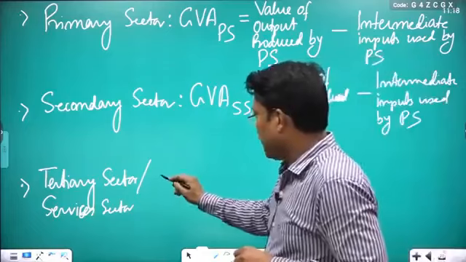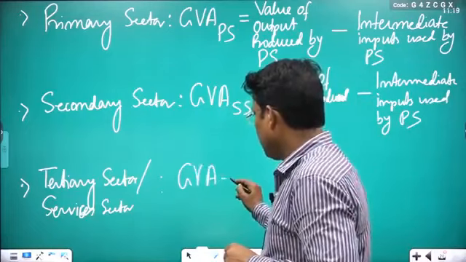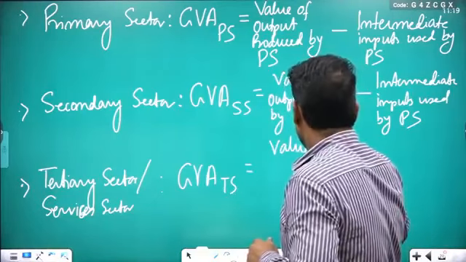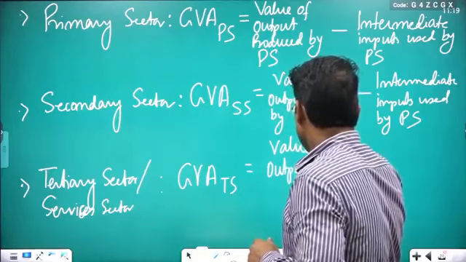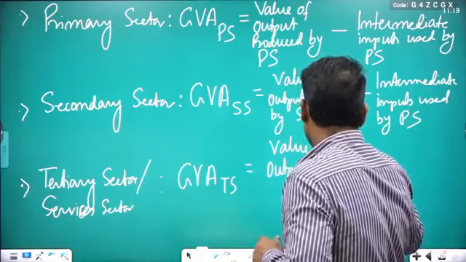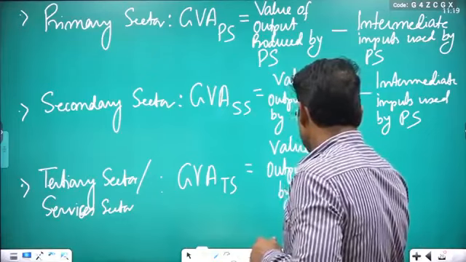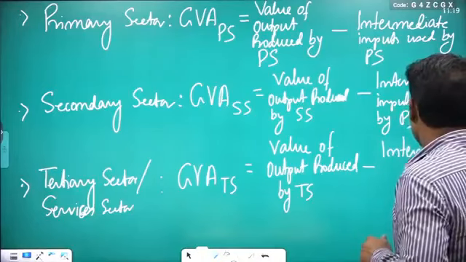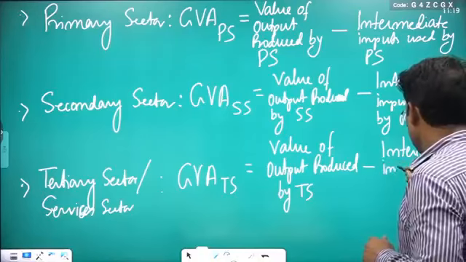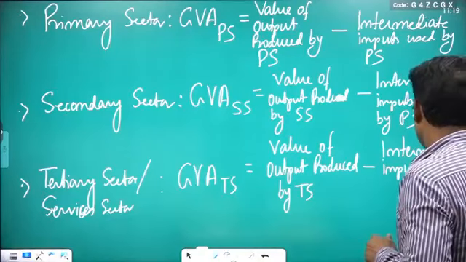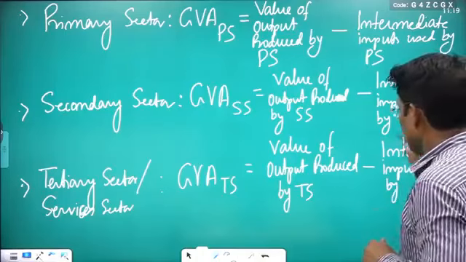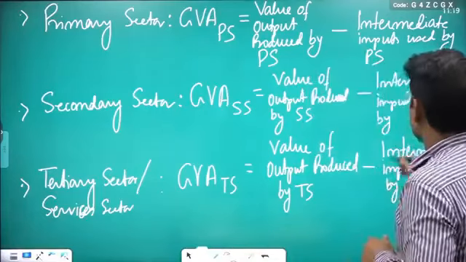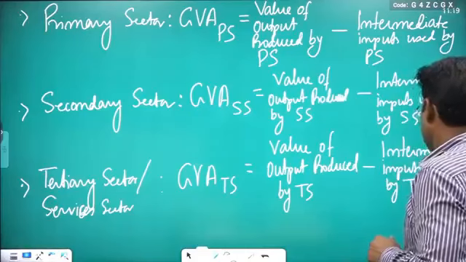By the same logic, we can also calculate GVA, gross value added by tertiary sector, TS, which is again equal to value of output produced by tertiary sector minus intermediate inputs used by, sorry, here you have to change this, intermediate inputs used by tertiary sector, TS.